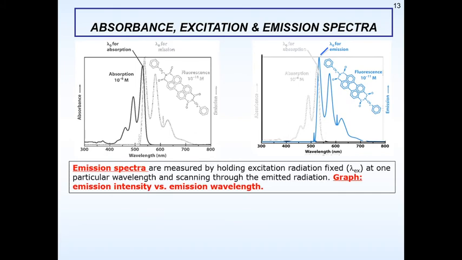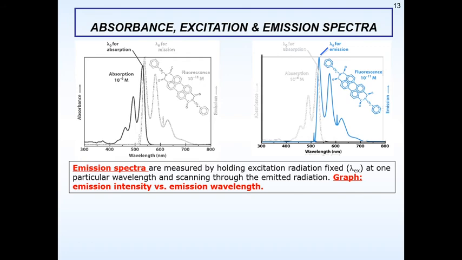Emission spectra are measured by holding the excitation radiation fixed at one particular wavelength and scanning through the emitted radiation. So what we do, we hold the excitation radiation, say at 400 nanometer only. That means we do not give a range, we just hold it at 400 nanometer. And then it is scanned through the emitted radiation.